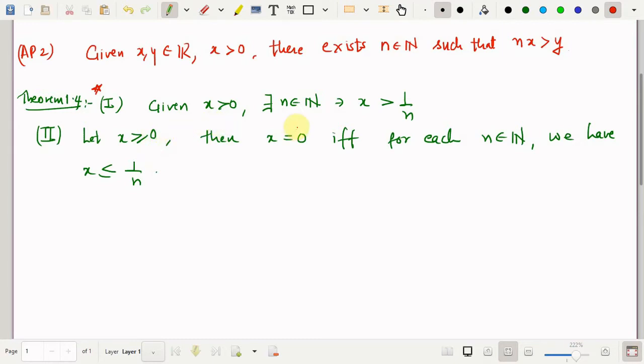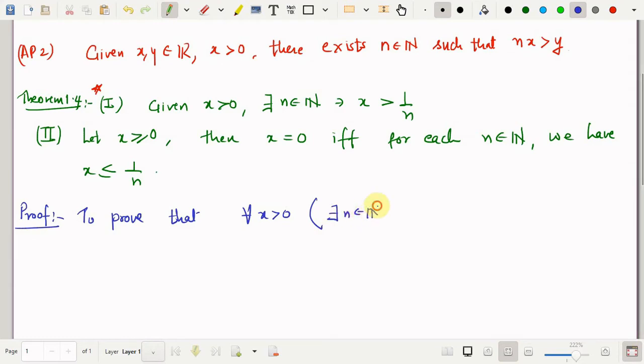Given x greater than 0, there exists n in N such that x is greater than 1 by n. To prove this, I'll again use the method of contradiction. If I write down this statement using quantifiers, it is: to prove that for all x greater than 0, there exists n in N such that x is greater than 1 by n. So ultimately this is the property, and this is what we want to prove.